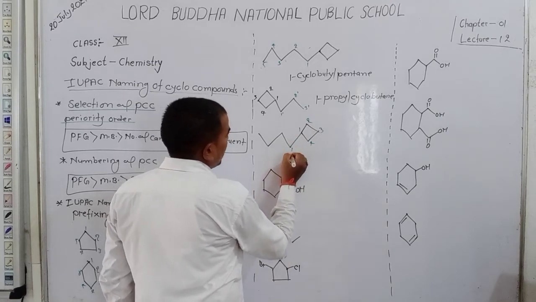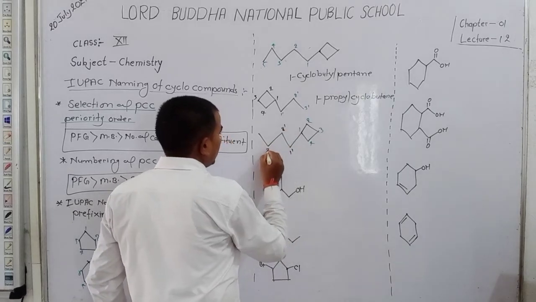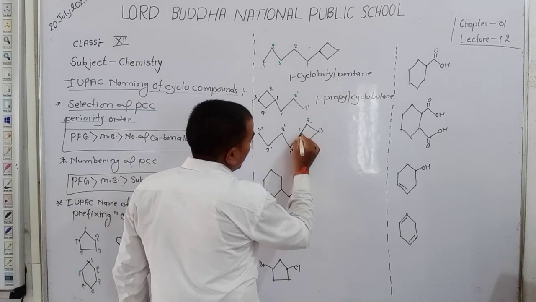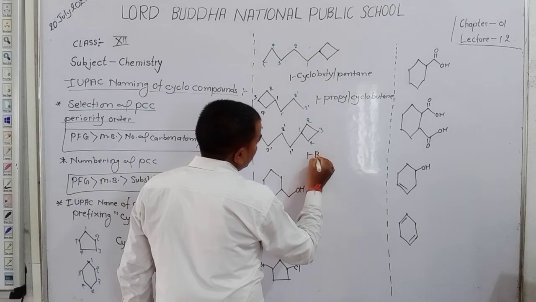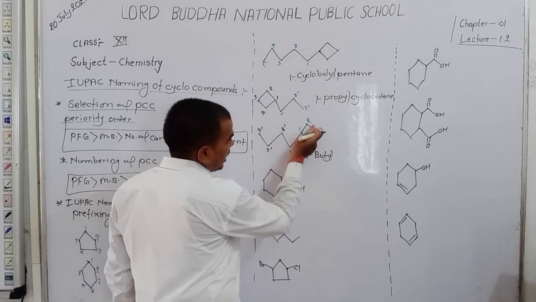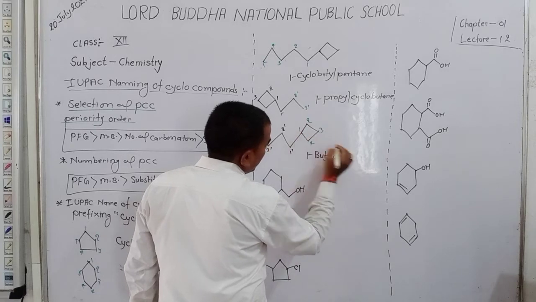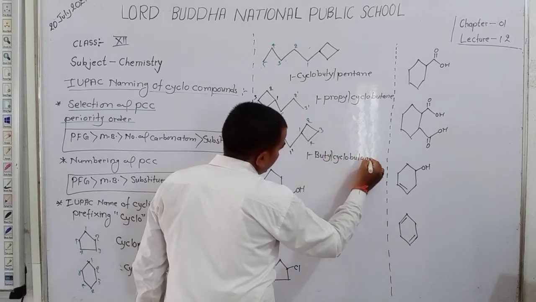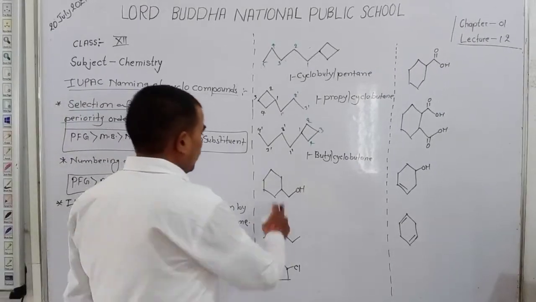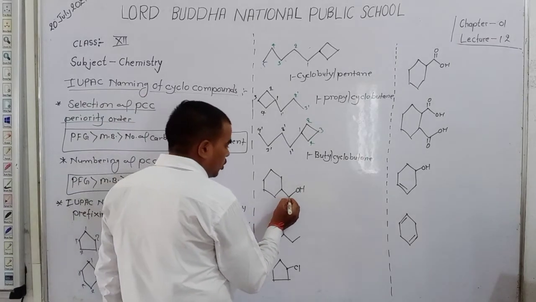Number of carbon in the substituent is 4 carbon. So write here at the first position, first butyl. The name of this substituent is butyl, and the cyclic chain name is cyclo, number of carbon butane. Cyclobutane is the name of this compound: 1-butylcyclobutane.